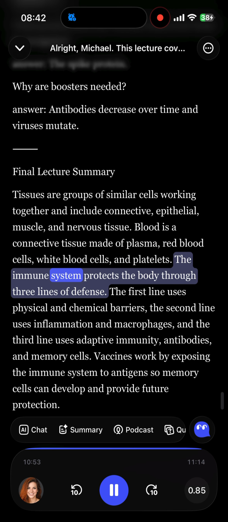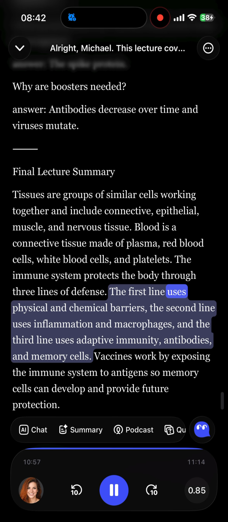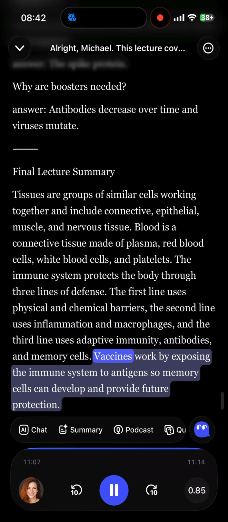The first line uses physical and chemical barriers, the second line uses inflammation and macrophages, and the third line uses adaptive immunity, antibodies, and memory cells. Vaccines work by exposing the immune system to antigens, so memory cells can develop and provide future protection.